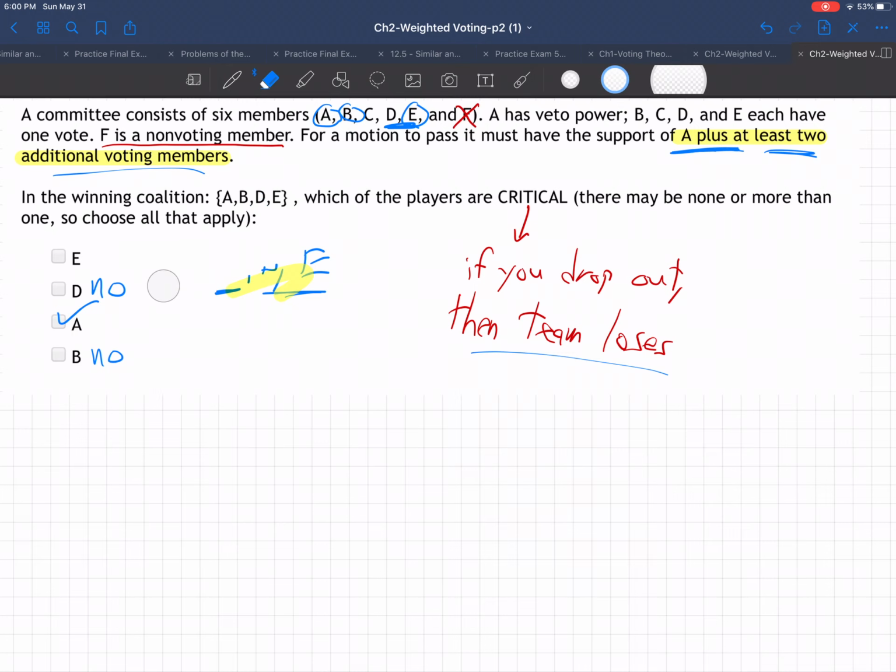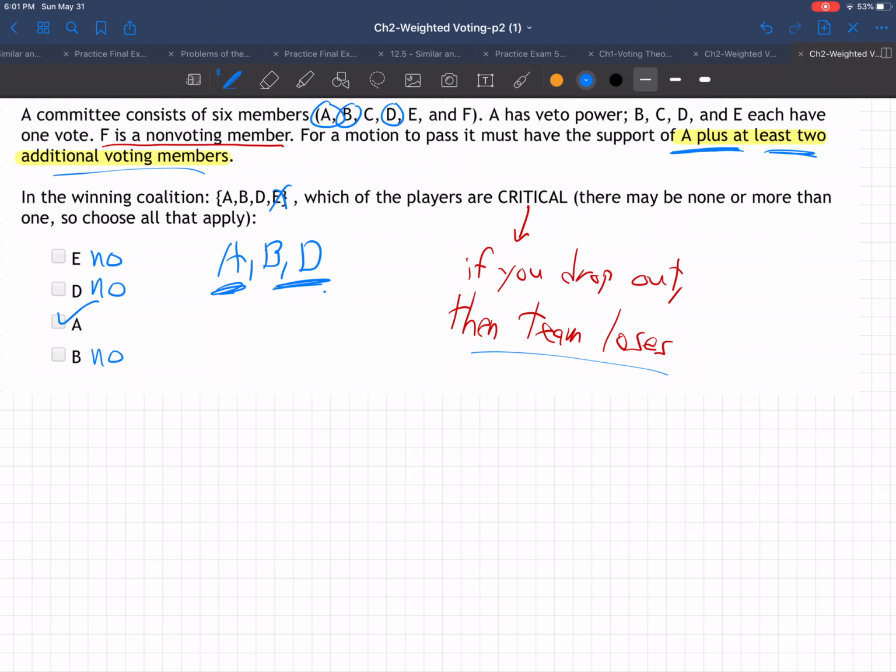And now, finally, what if E drops out? If E drops out, they got A, B, D left. Do they lose then? No. They got A and 2 other voting members, right? They have A and they have B and D, which are all A plus 2 other voting members. They're okay. So E also is not critical. If E drops out, they're still okay. They don't have to have E.